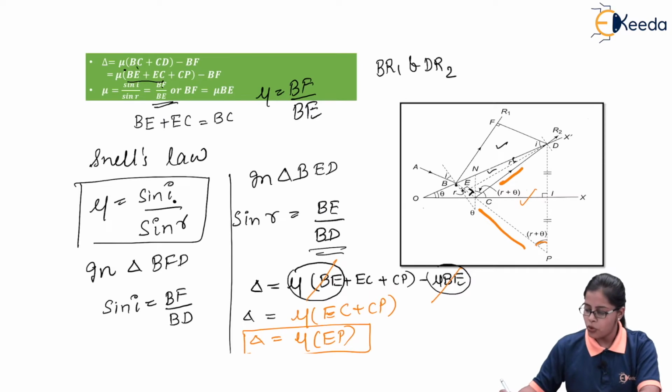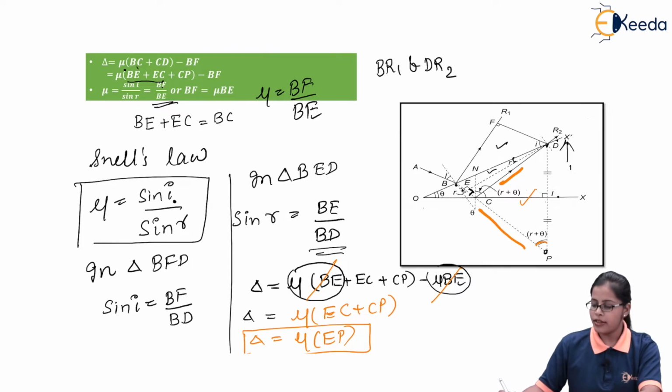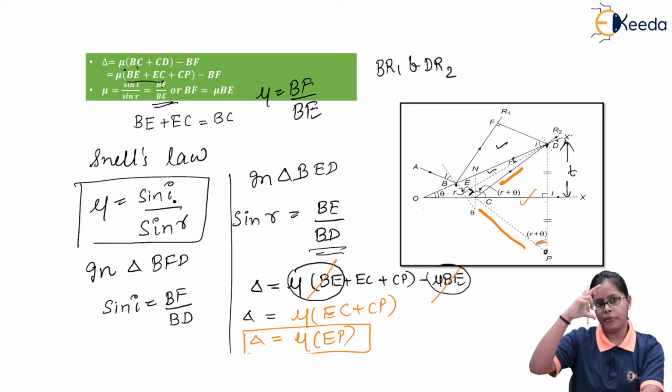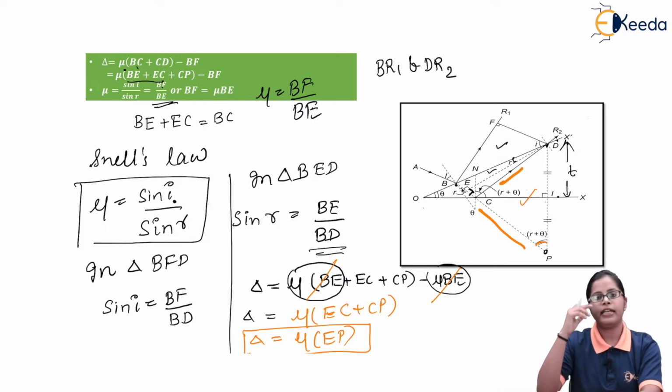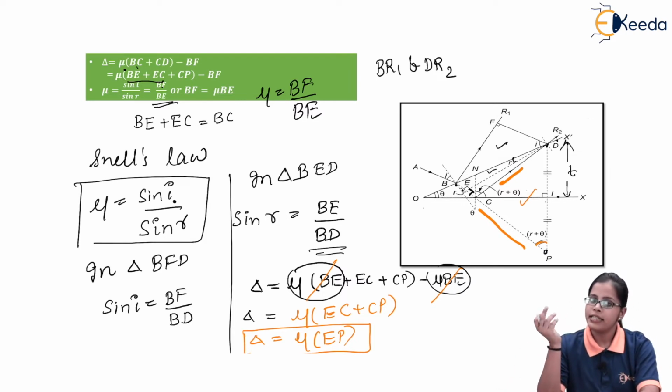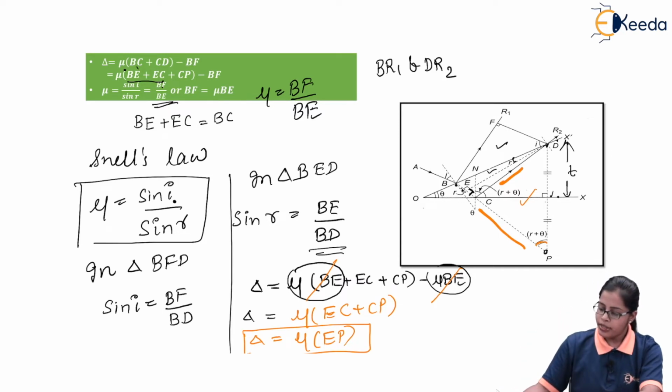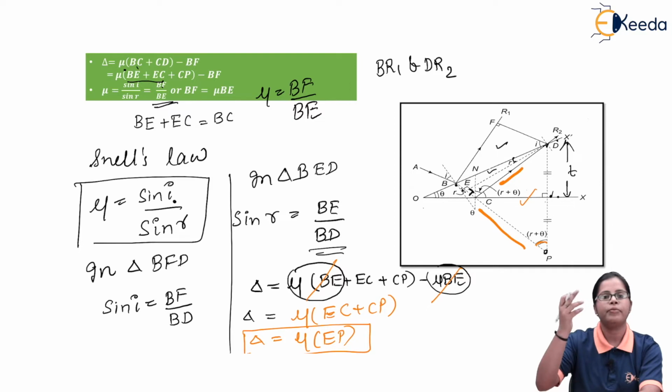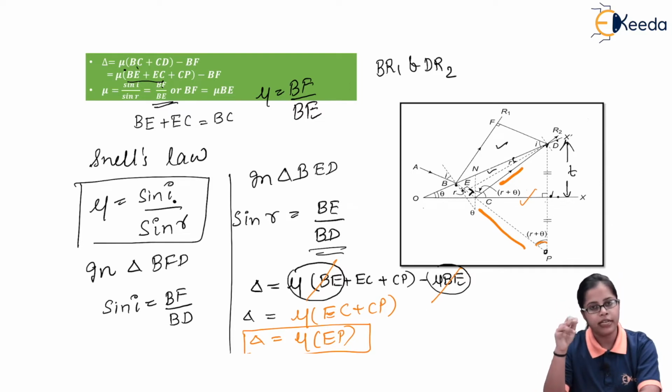Now if you look at this whole length D to P, from D to I, this is nothing but the thickness of the film, that is t. So from D to P, we have a midway point I, that is DI indicates T, the thickness of the wedge shape film. IP is of equal length to DI.